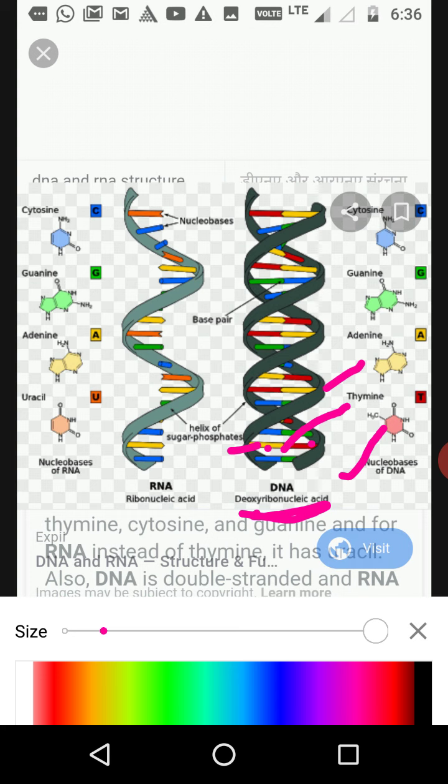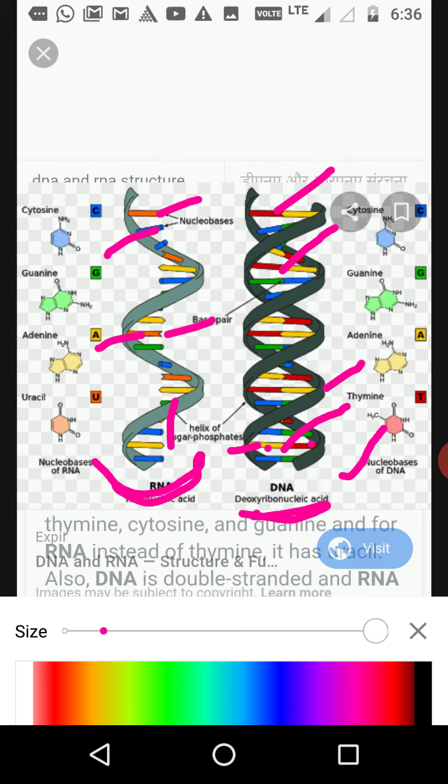That's why it is called a double helix. DNA means double helix, with deoxyribose sugar. Clear? And this structure is called RNA, ribonucleic acid. RNA means single helix, with single nitrogenous bases in the middle line. You can see here double-colored nitrogenous bases in DNA, but in the RNA structure you can see only single nitrogenous bases. So this is the structure of DNA and RNA.